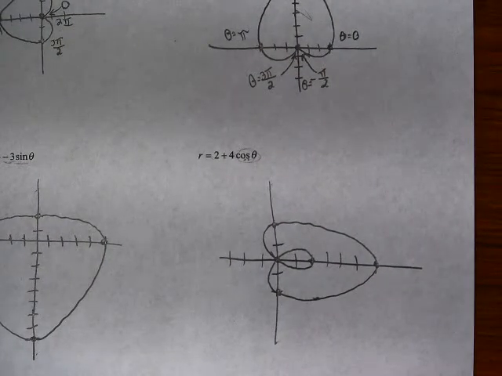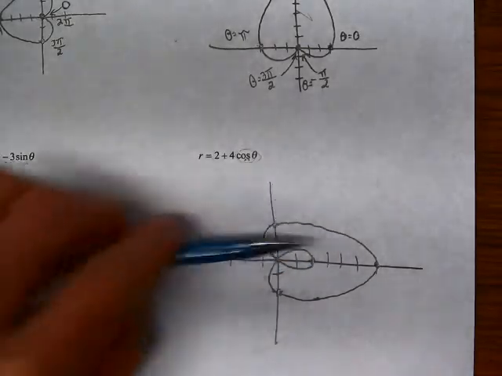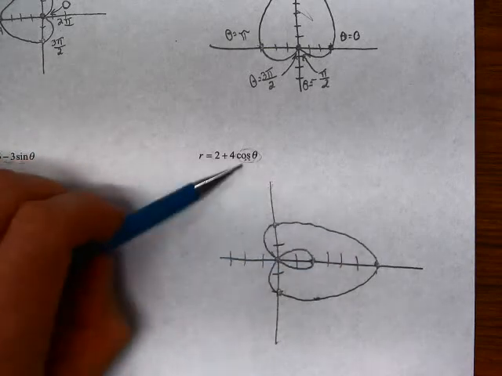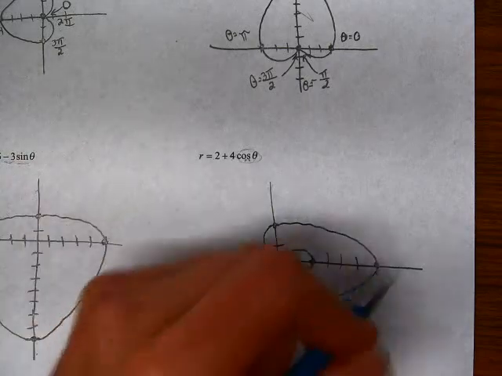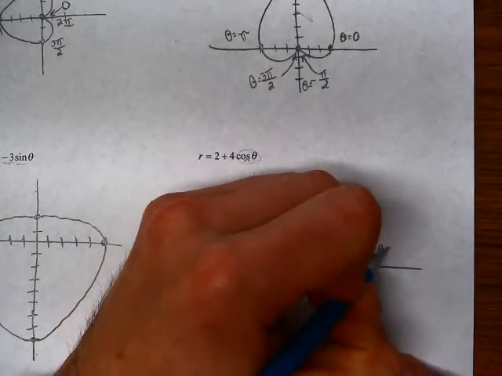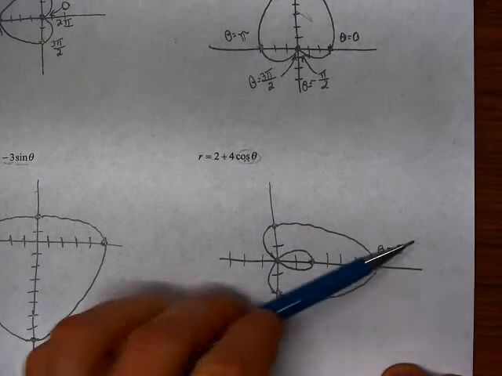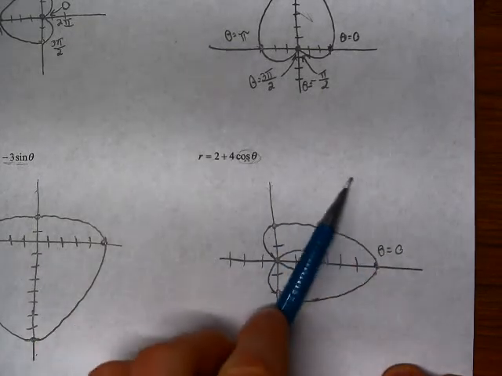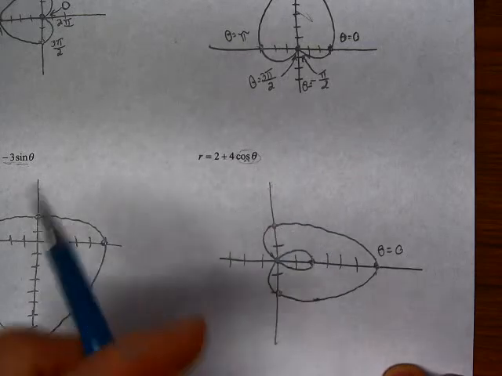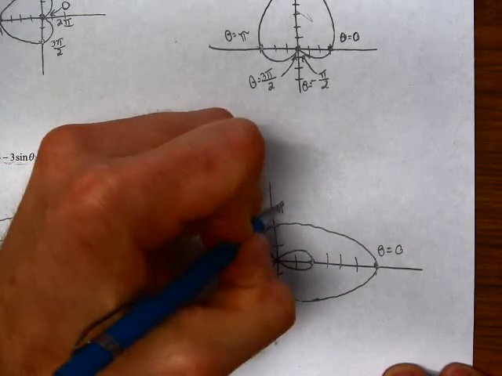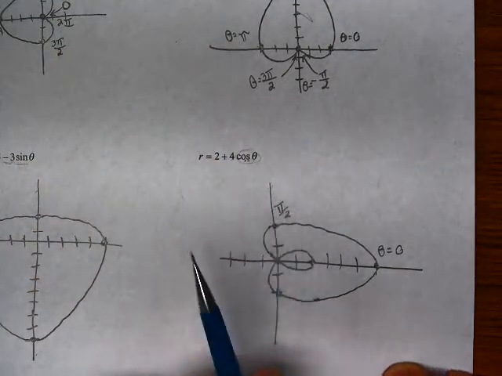All right, so let's think about what happens here as we rotate around these angular measurements. When theta is equal to 0, cosine is equal to 1. So we get 2 plus 4 is 6. So this is our theta equals 0 location here. As we move around here, the cosine of theta equals 0. So here is pi over 2, and so our r is 2.